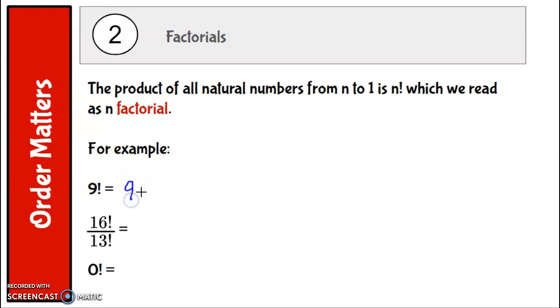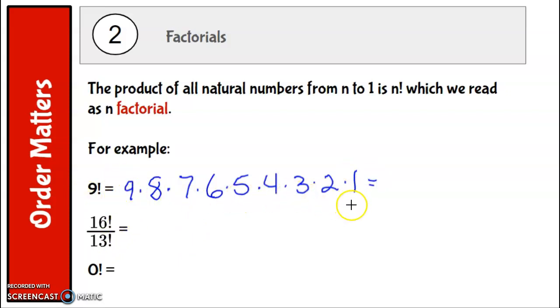You would do in your calculator 9 times 8. I'm going to use the dot here for simplification purposes. 9 times 8 times 7 times 6 times 5 times 4 times 3 times 2 times 1. That's what 9 factorial is. You multiply 9 times everything all the way down to 1.